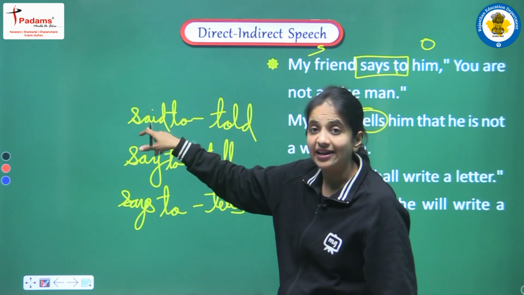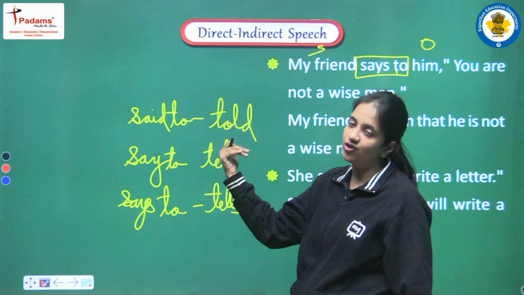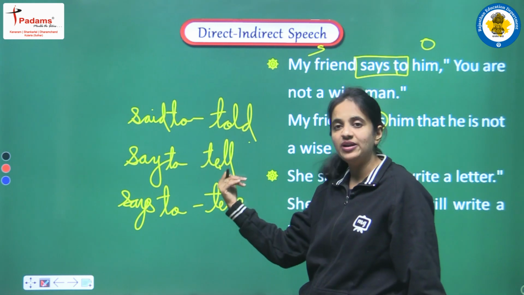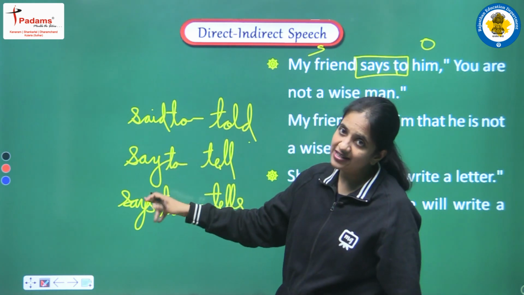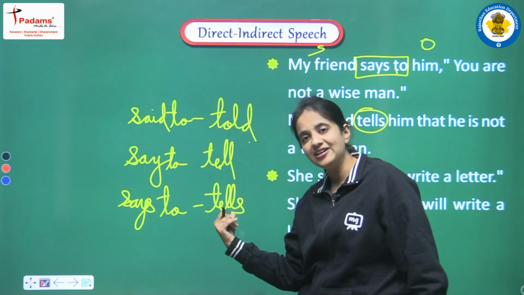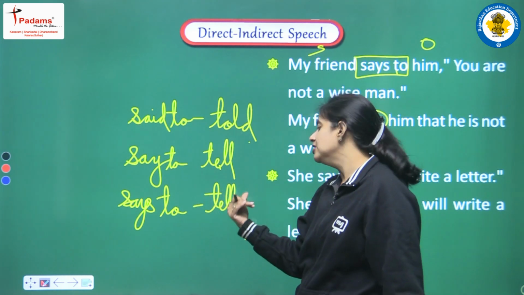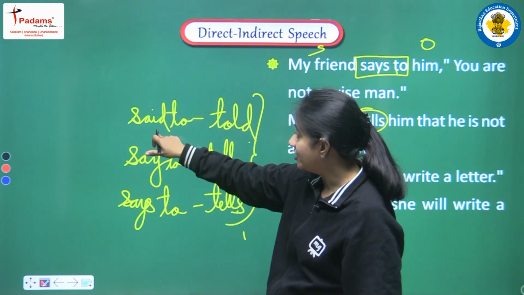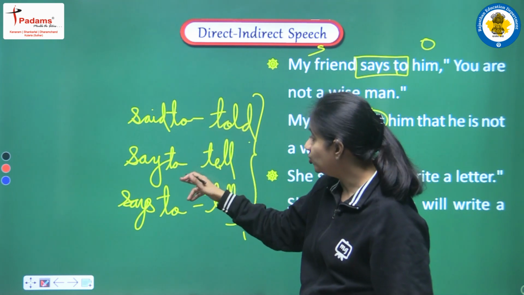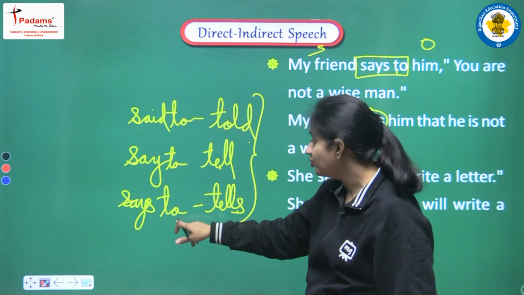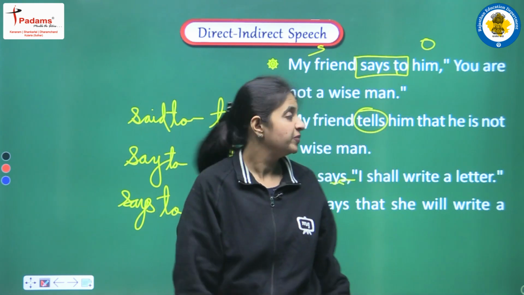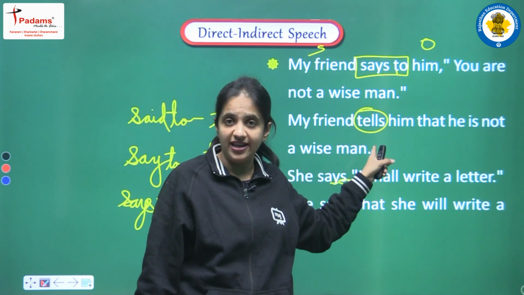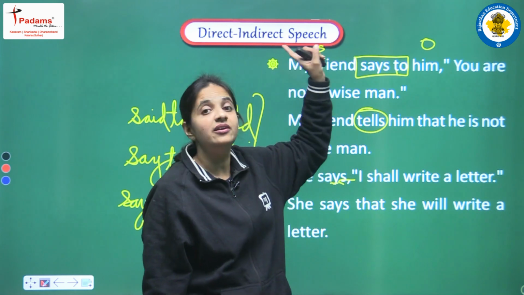Said to, because this is the second form, so here also we have to write the second form, that is told. If we are having only the first form, then we have to change it into the first form, that is tell. If we are having s or es with the first form, then when we are converting, we have to maintain the same form. So here also we are adding s or es. So according to this we have to do the changes. Said to is changed into told, say to is changed into tell, and says to is changed into tells. Okay, so here we are having says to, and this is the reason we are changing says to into tells. This is the first change that we are having in the reporting verb.